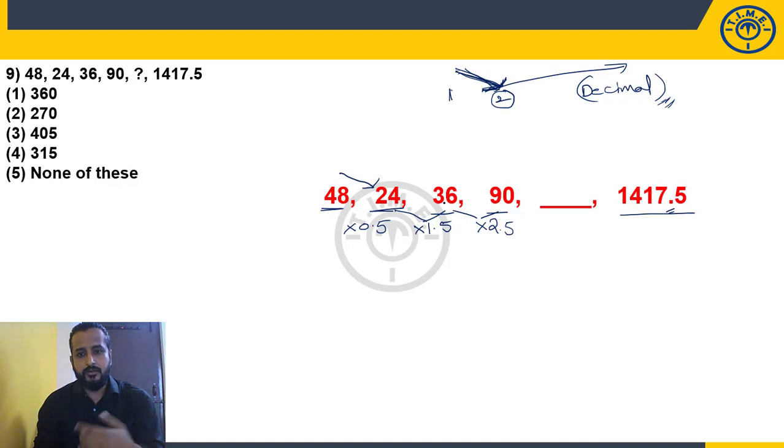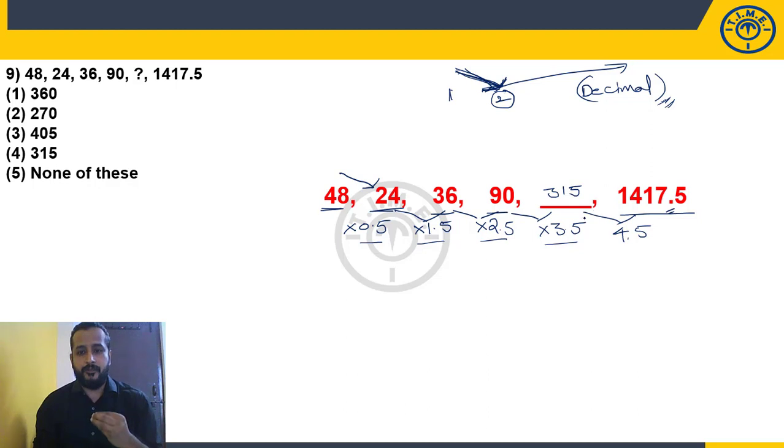36 into 2 is 72. Half of 36 is 18. 72 plus 18, 90. So what should be my next number? 3.5 times. 0.5, 1.5, 2.5, 3.5. Next will be 4.5. Right. So what is 90 into 3.5? 90 times 3 is 270. Half of 90 is 45. So 270 plus 45 is 315.